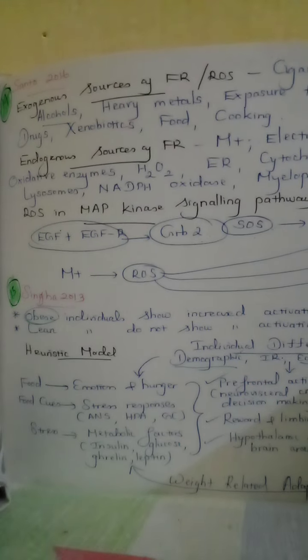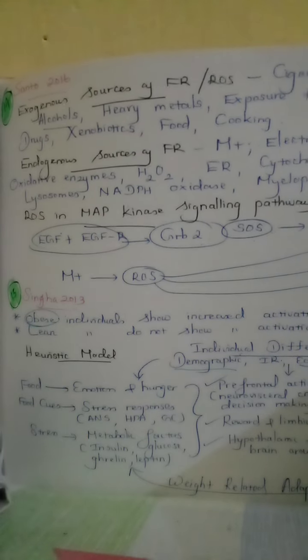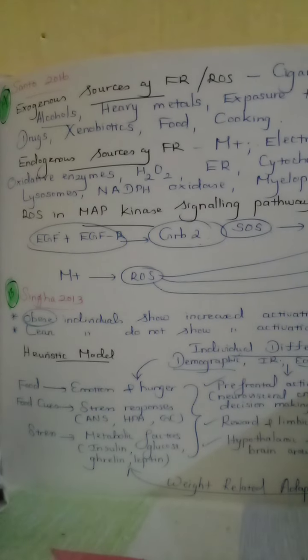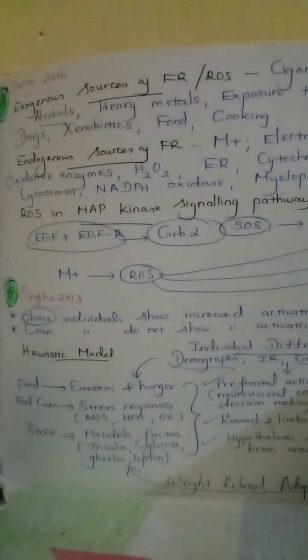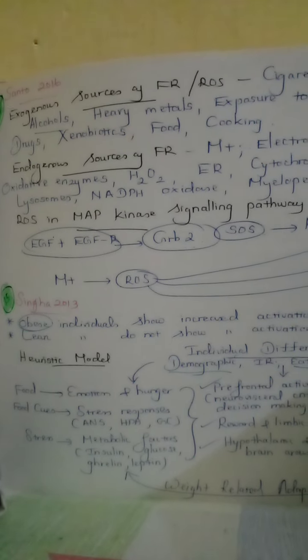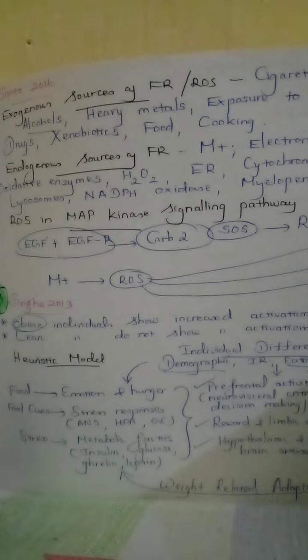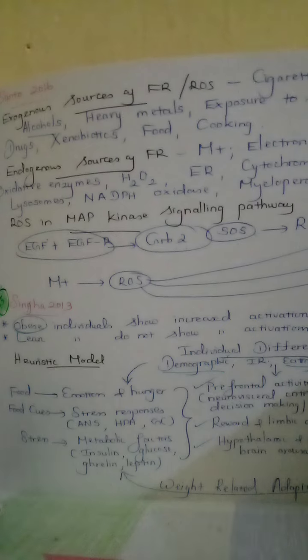The 14th research theme is from the research article Santo 2016. This research focuses on various sources of free radicals and reactive oxygen species. So, sources of reactive oxygen species are of two different types. One is exogenous sources and the other one is endogenous sources.